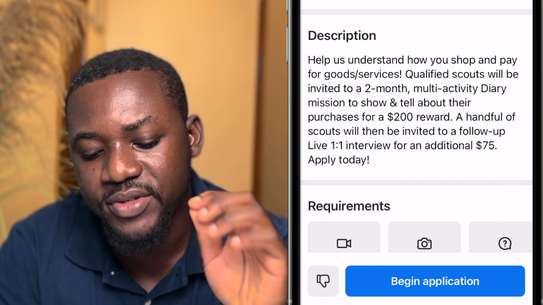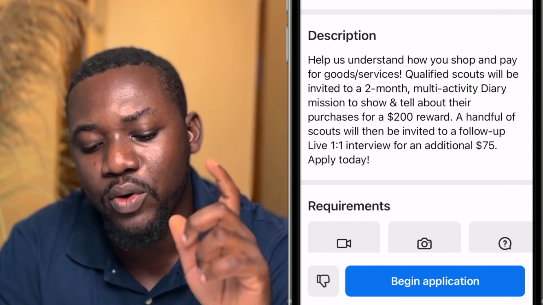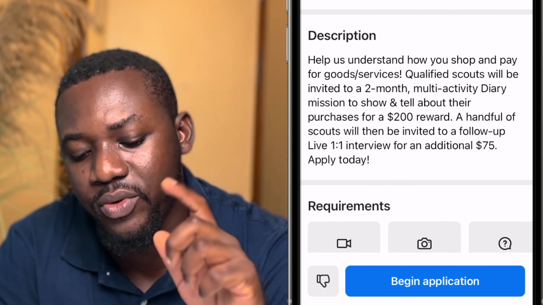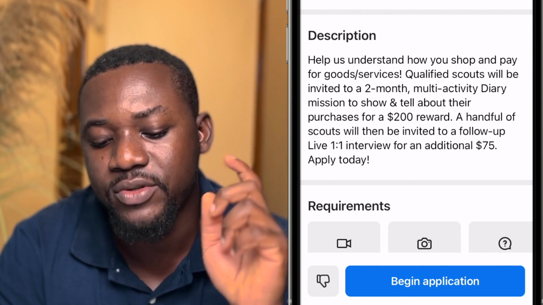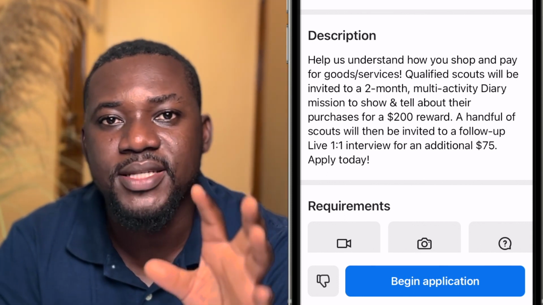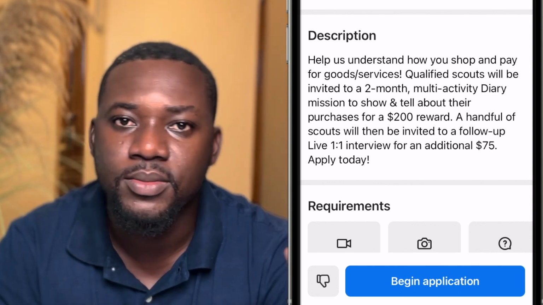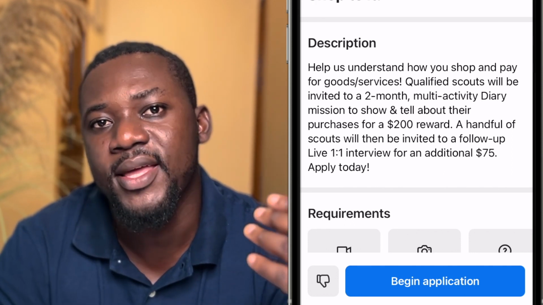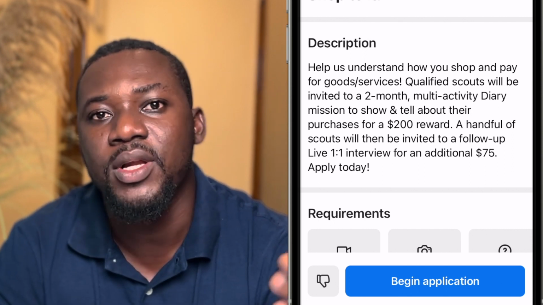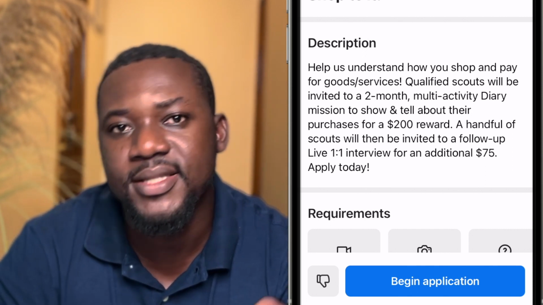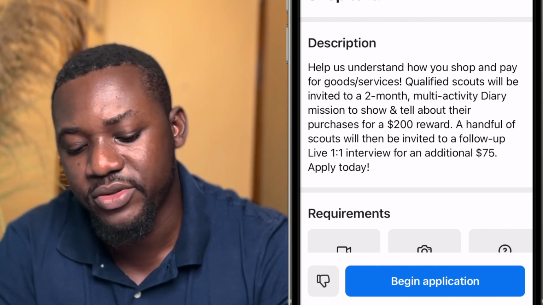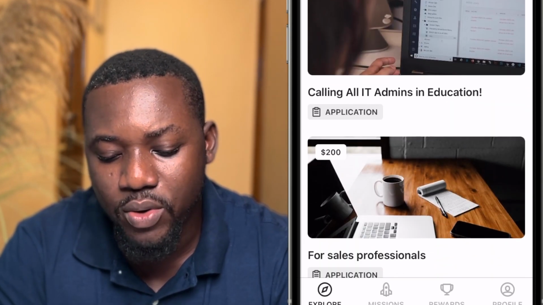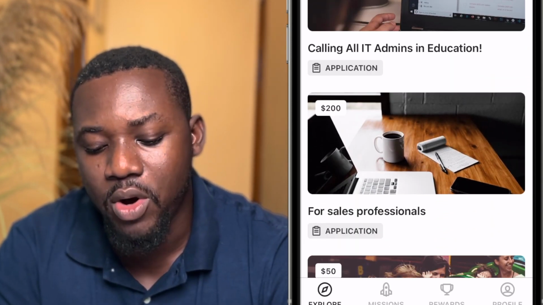A handful of scouts will be invited to a follow-up live one-on-one interview for an additional $75. So ideally, aside from the $200 that they are paying you to get the information that they are looking for, they will even select a few more people and give each person $75 to have a one-on-one interview. So I mean, look at this. This is great. Now if you go down, there are more opportunities here.